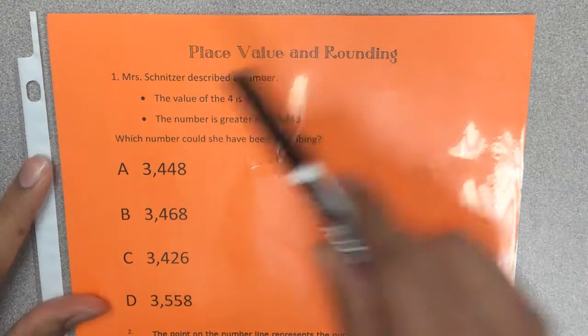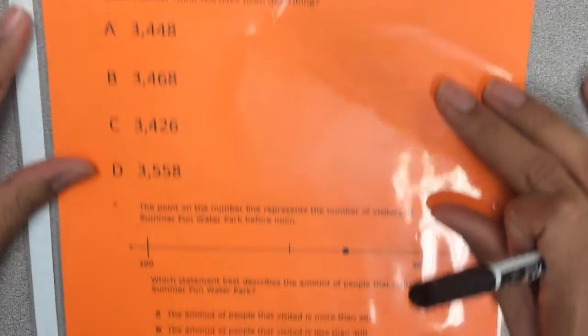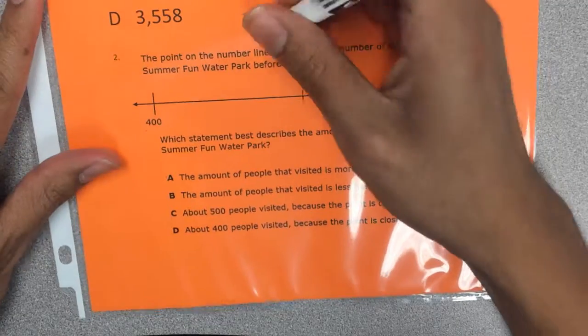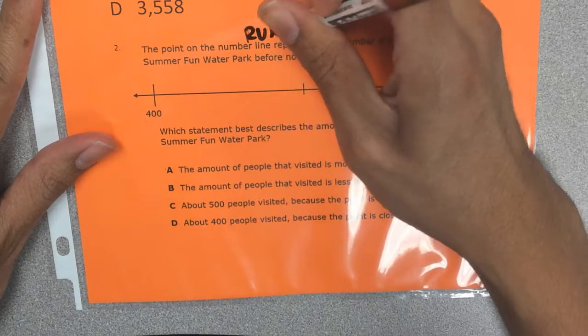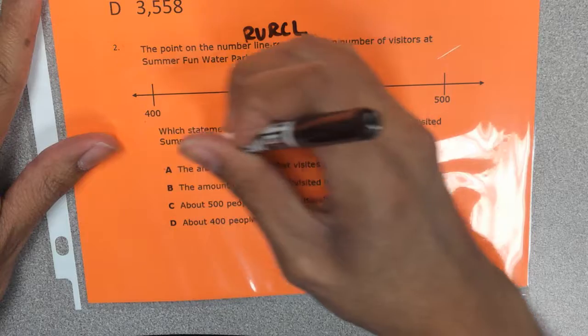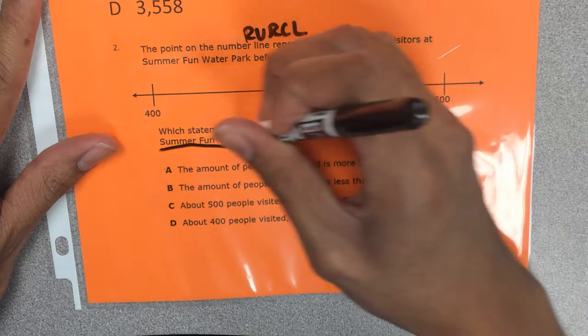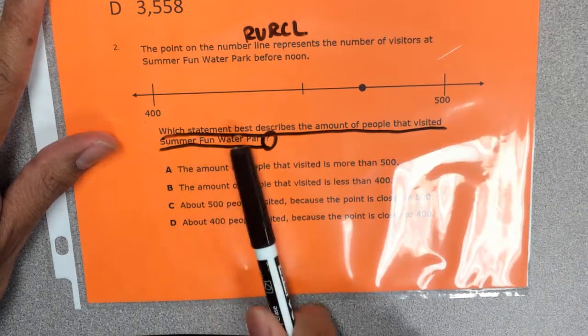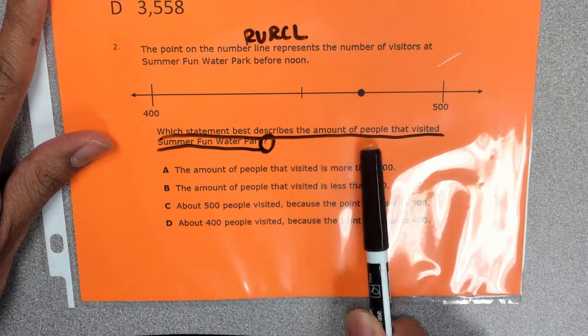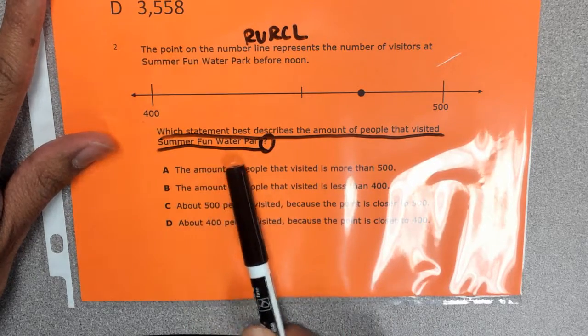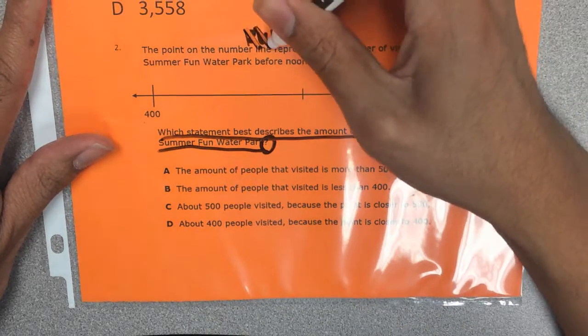Go ahead and take out this paper called Place Value and Rounding, and now we're going to be looking at number 2. So start with, are you reading closely and looking? Circle the question mark and go back to the beginning of the sentence. It says, which statement best describes the amount of people that visited Summer Fun Water Park? So let's cross it off and cross off the U.